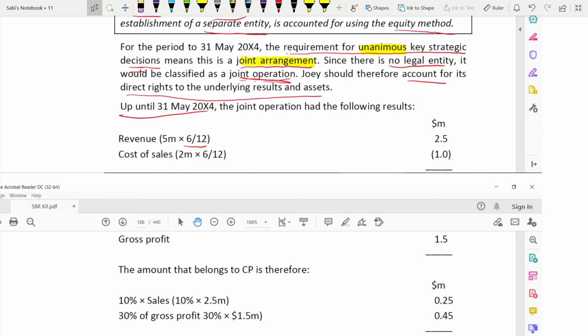So only for 6 months: June, July, August, September, October, November, December, January, February, March, April, May. So 6 months. Revenue is 5, cost of sales was 2 million. So you take 6 months because only for 6 months, and hence gross profit is 1.5.